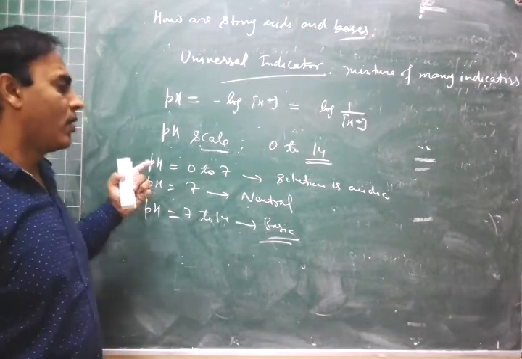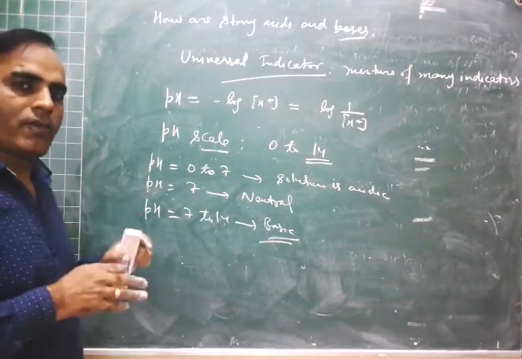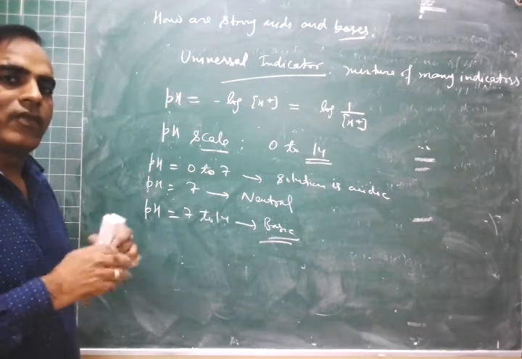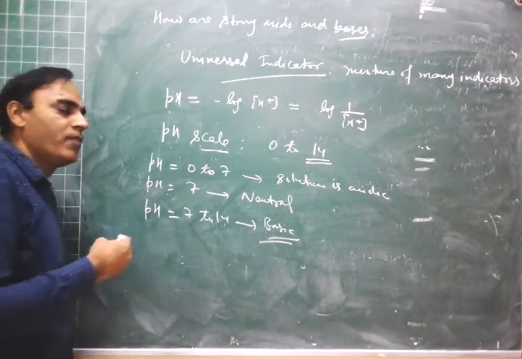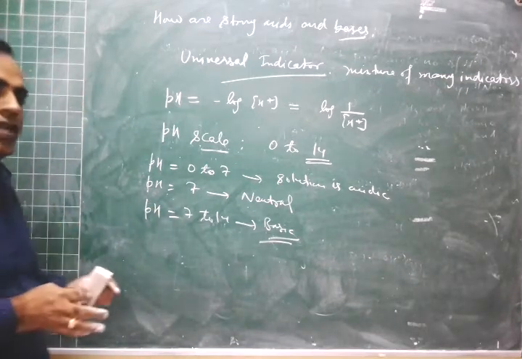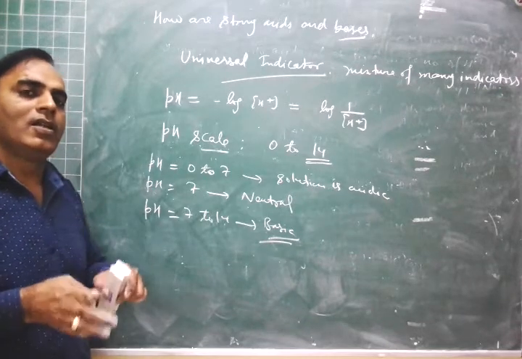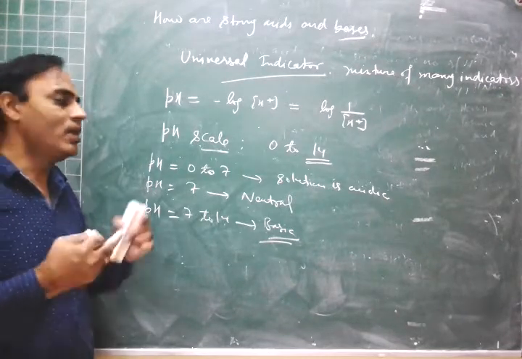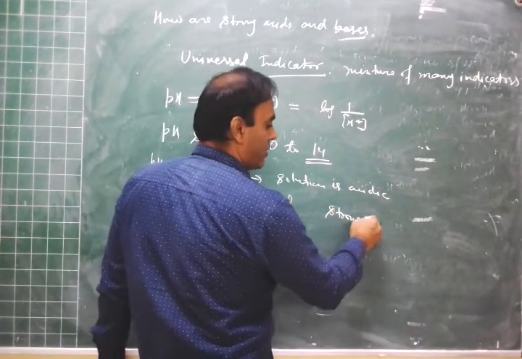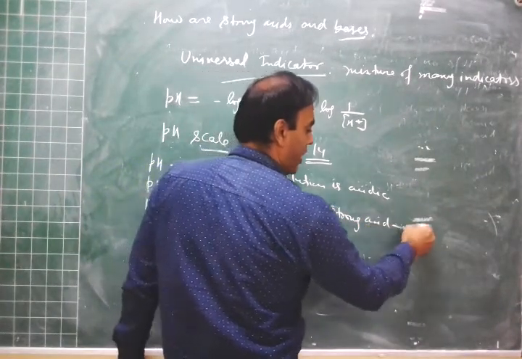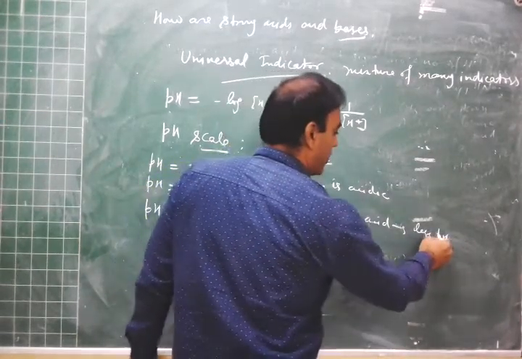So now for strong acid, weak acid, and for strong base and weak base, what will be the value of pH? For strong acid, the value of pH will be less, because if pH is less, then there will be more H plus ions, because strong acid gives more H plus ions. So for strong acid, pH will be less, right?